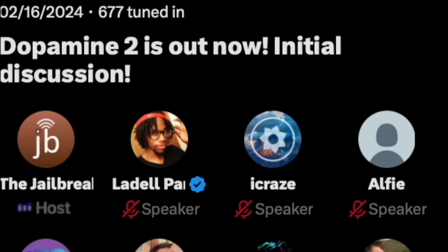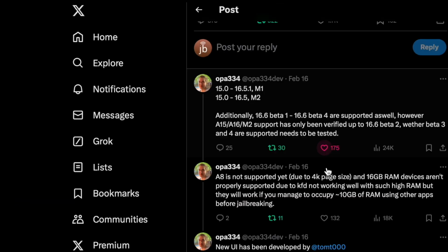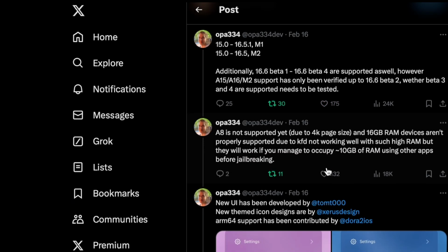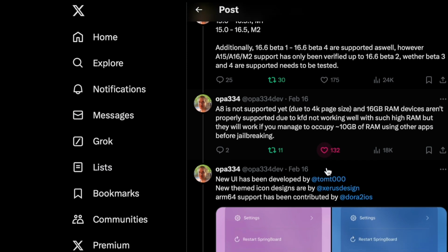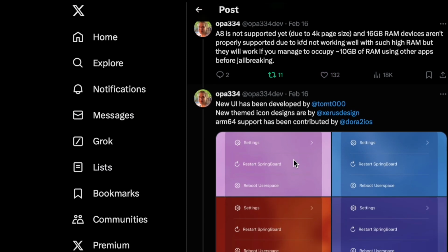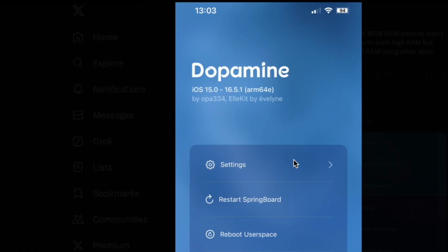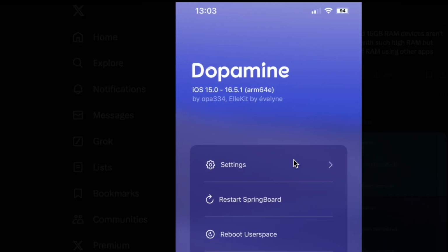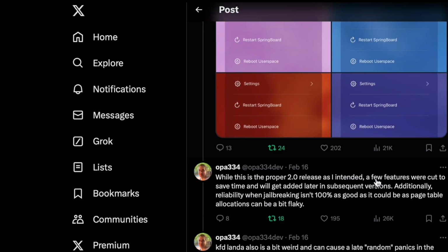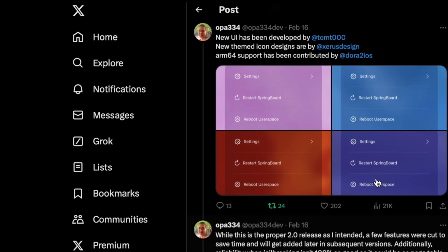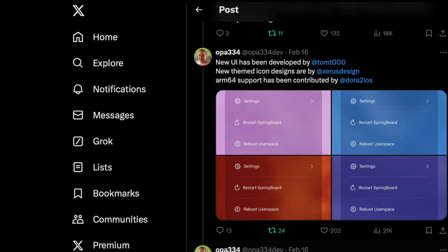Let's see here. So yeah, it is out. It's funny because I got no extra indication that this was going on. Obviously we thought maybe at some point soon, but yeah, it's out. Oh, that's kind of cool. The UI was redesigned, so that looks really nice. Great job on the UI, guys. Yeah, so the new UI has been developed by Tom. New themed icon designs are by...